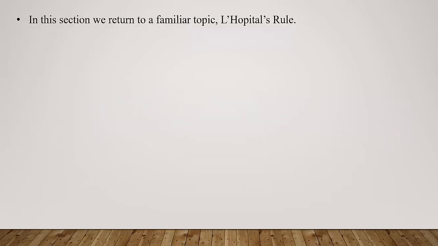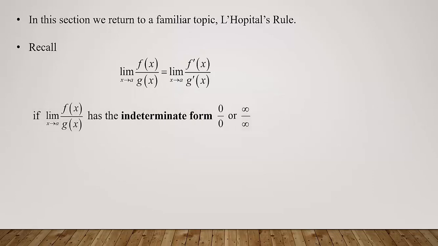So returning to L'Hopital's rule, let's just remember what L'Hopital's rule said. It said the limit as x approaches a of f of x over g of x equals the limit as x approaches a of f prime of x over g prime of x, if the limit as x approaches a of f of x over g of x has the indeterminate form 0 over 0 or infinity over infinity.